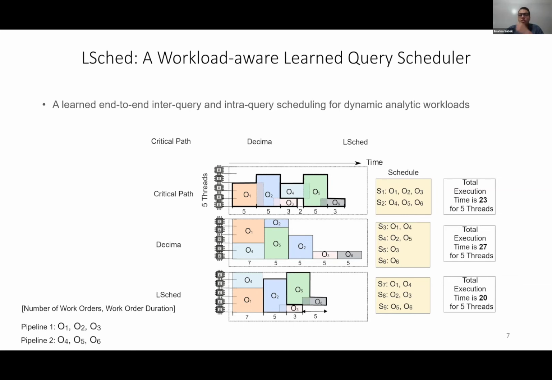In this example, we just showed that considering only one specific DBMS factor like pipelining can greatly impact the execution time. And just imagine if we consider all the other competing factors in our learning policy, how much saving we will get.